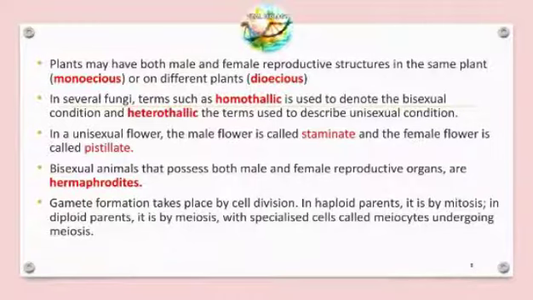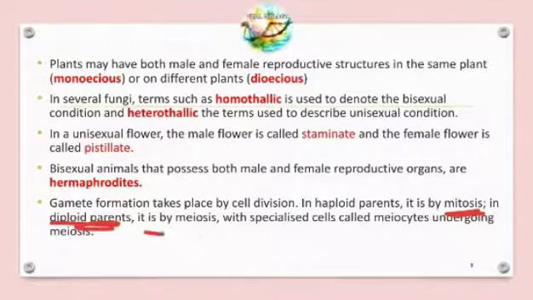Next, gamete formation takes place by cell division, like mitosis and meiosis. Here, mitosis helps in the formation of the gametes, and meiosis helps in the formation of the cleavage, blastula, gastrula. In the reproductive phase, as I told you, gamete cell division is through mitosis in diploid parents, which produce the haploid zygote.